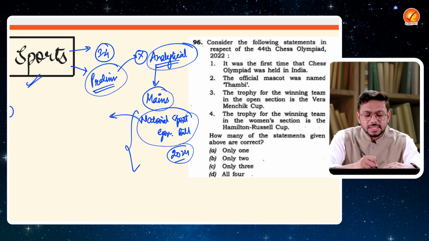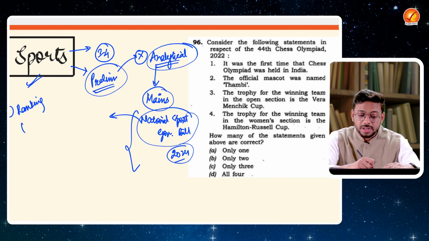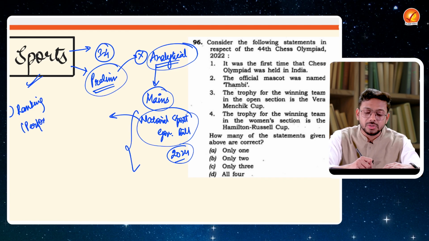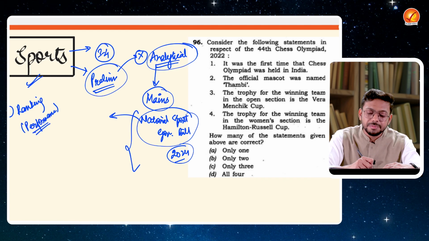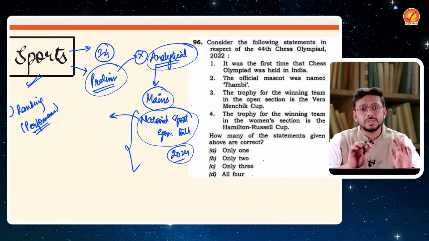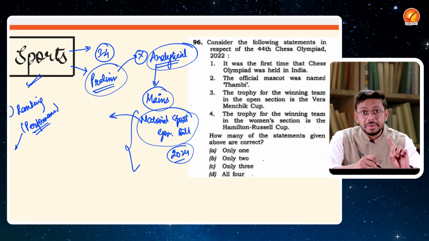You have to read, let's say, India's ranking, or in general terms, the performance of India. How is India performing with respect to various sports? And these would be the major sports.